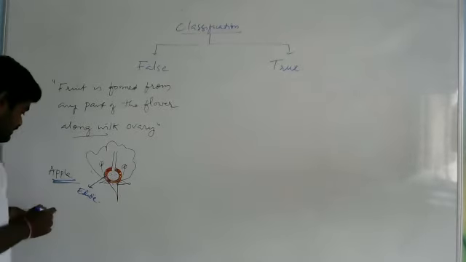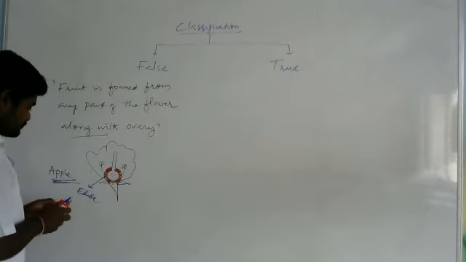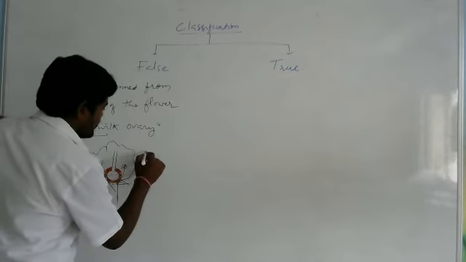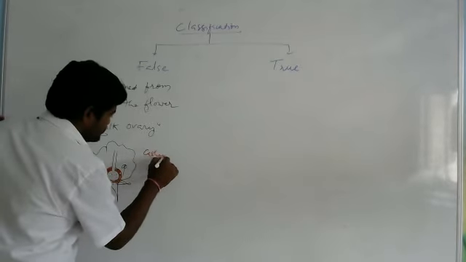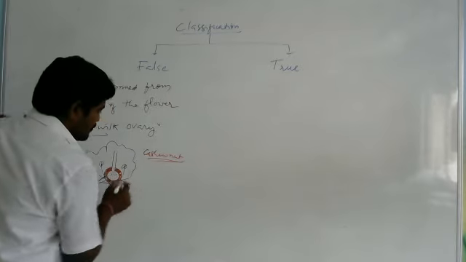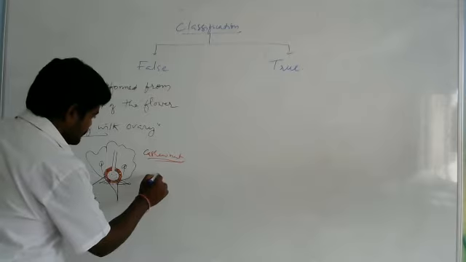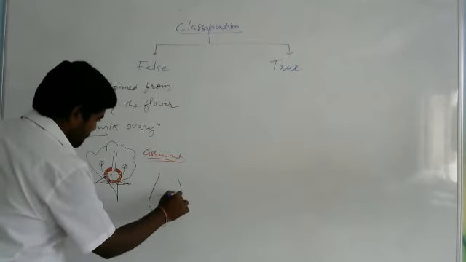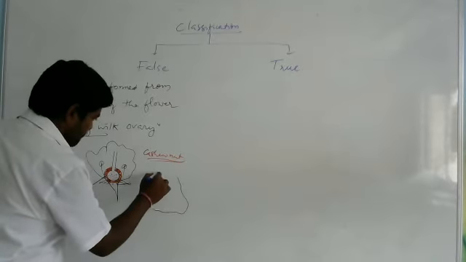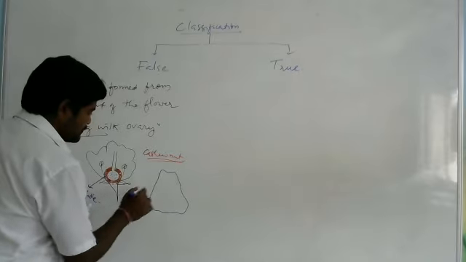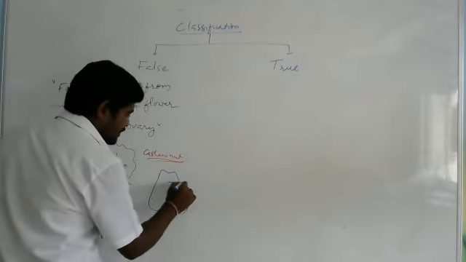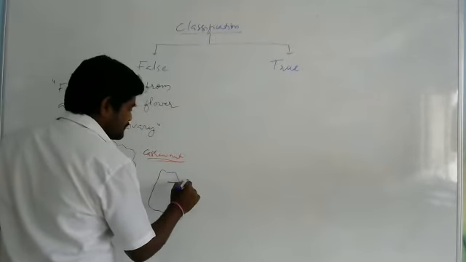Right. Once again, one more example is there. You take cashew nut. In this one, you see, this is the edible part, and it is a modified pedicel.